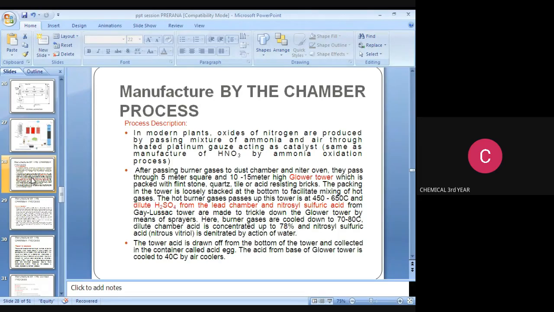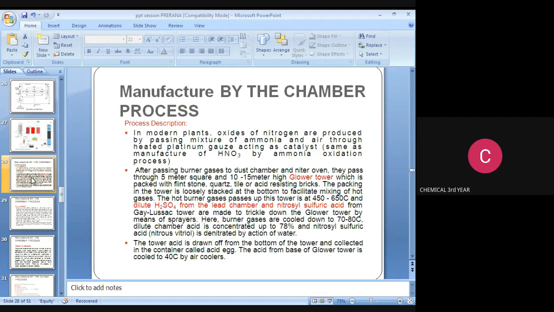The hot burner gases pass up the tower at 450 to 650 degrees Celsius, and dilute H2SO4 from the lead chamber and nitrosyl sulfuric acid from the Gay-Lussac tower are made to trickle down the Glover tower by means of a spray. Here, burner gases are cooled down to 70 to 80 degrees Celsius.